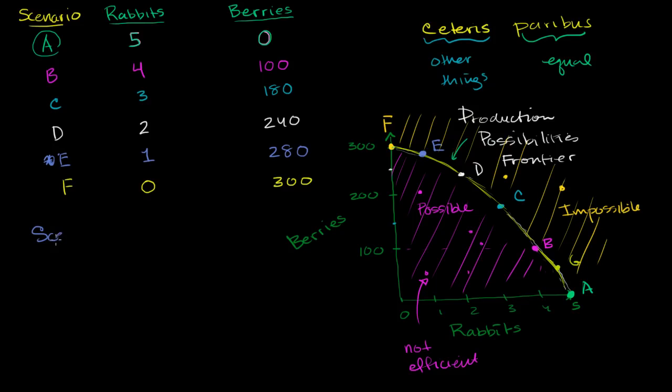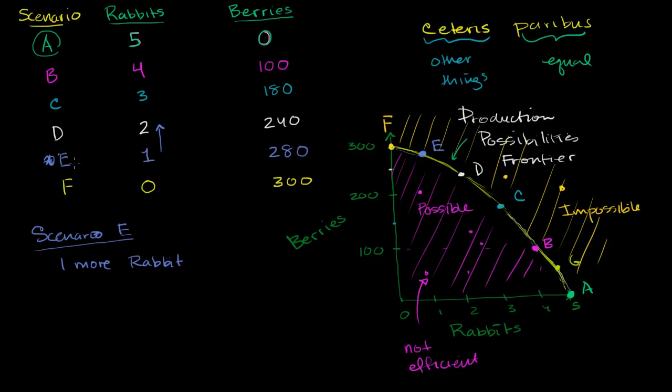So let me write down. We are in scenario E, and we're in the mood for more protein. And so we want to think about what the trade-offs are if we try to catch more rabbits. So I want to say, if I want to catch one more rabbit, what am I going to have to give up? So if I catch one more rabbit, I go from one rabbit on average to 2 rabbits a day.